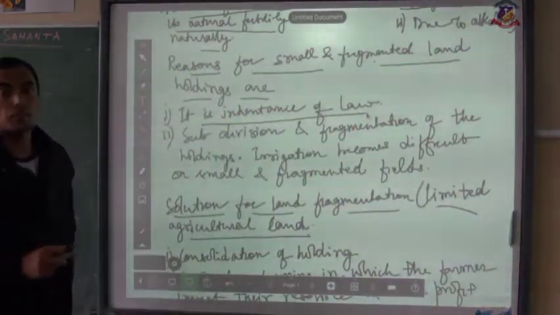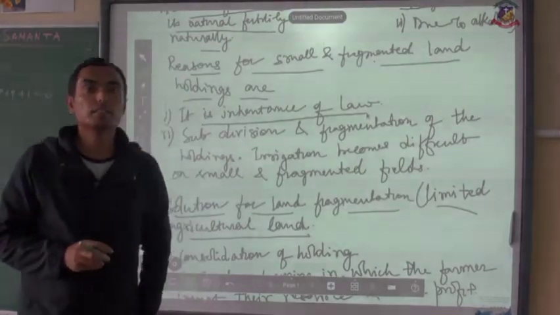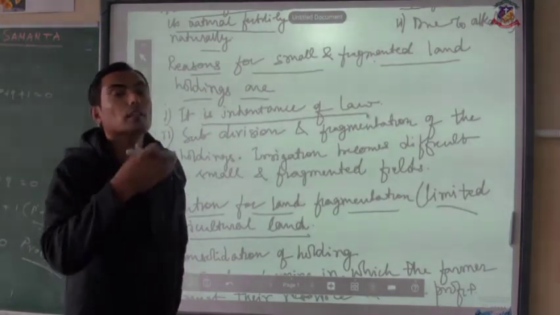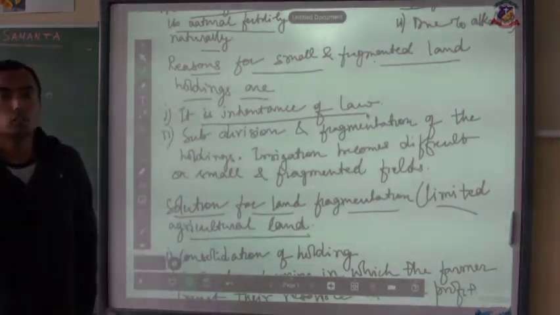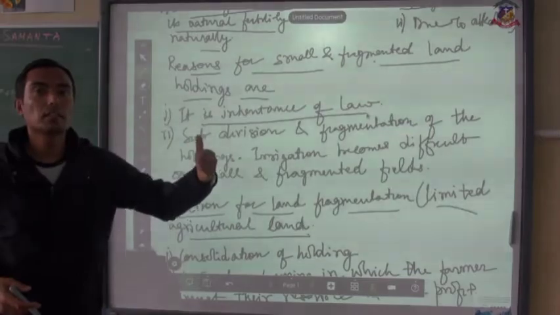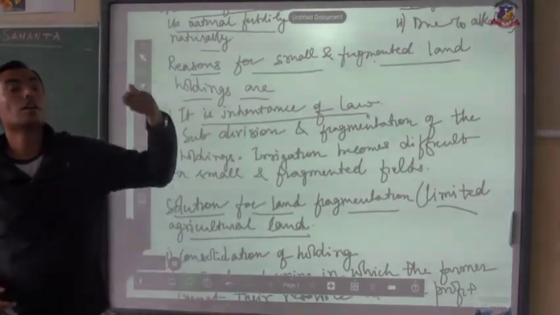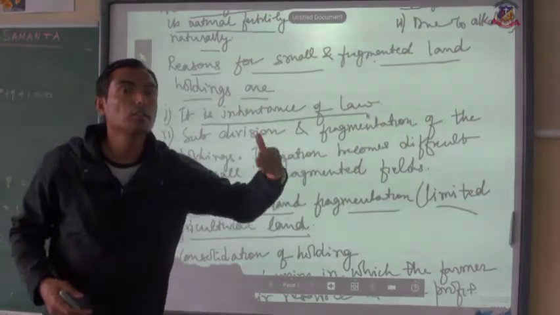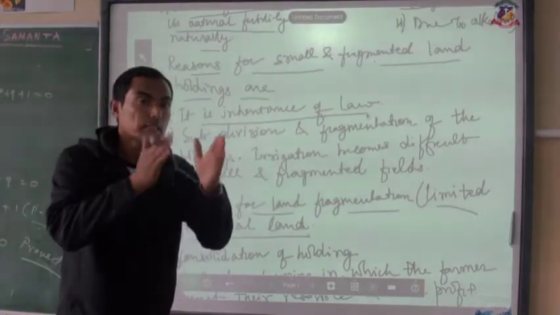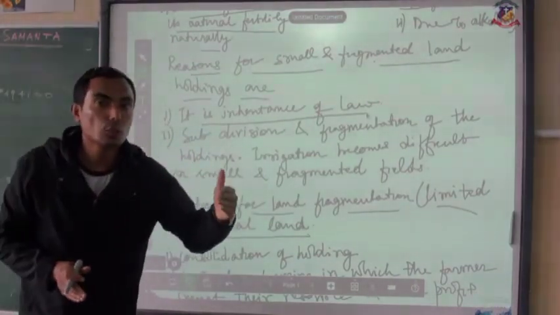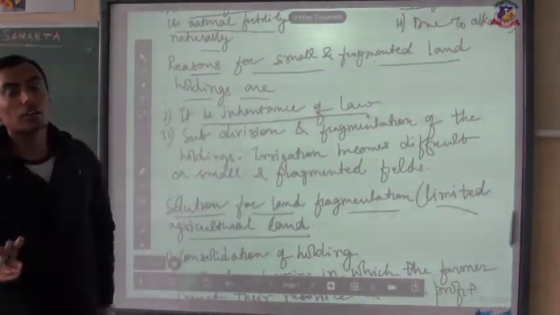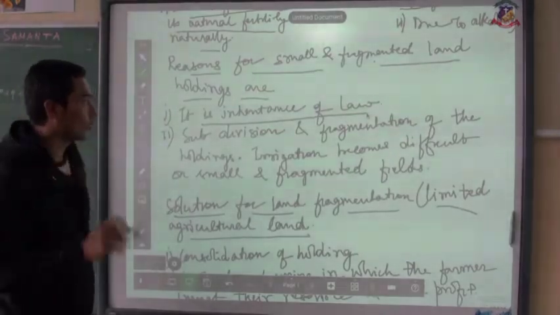Especially in the Indian constitution, in Indian law, it has been said that the property of a father is passed to his offspring, that means to his sons and daughters, after his death. So when this chain of passing the property moves on from the father to the son to the grandson, the land becomes smaller and smaller, because it has to be distributed equally to each and every child, resulting in the land becoming smaller.